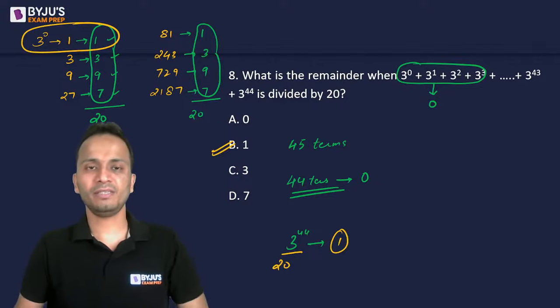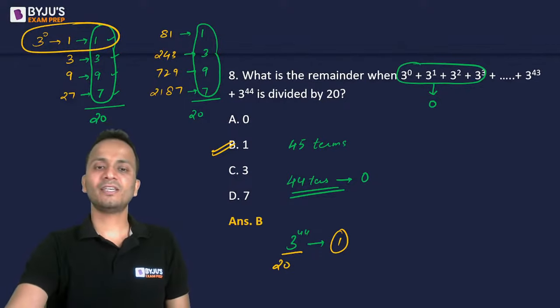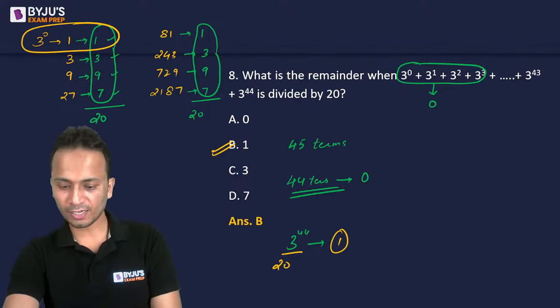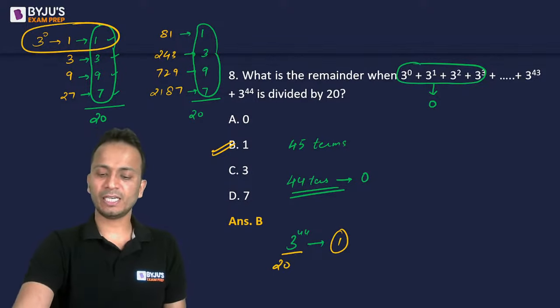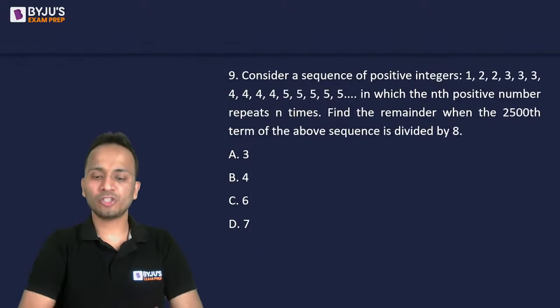That is option B. So 1 will be the final remainder for this answer. Great. So option B is the correct answer. And who gave the correct answer? Kushagra and Saket. Saket had also written A, so Saket, it will not be A. The answer is option B, and Kushagra has given the correct answer. Nice, good. Let's move on and look at the next question, question number 9.